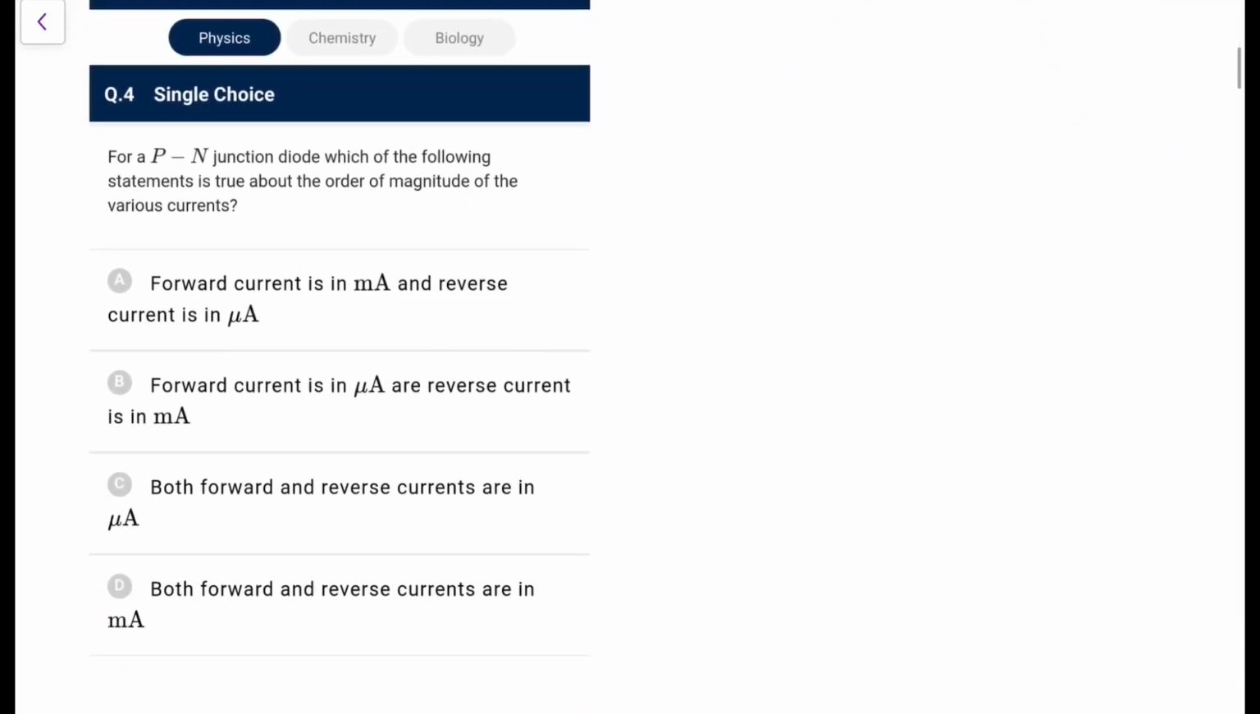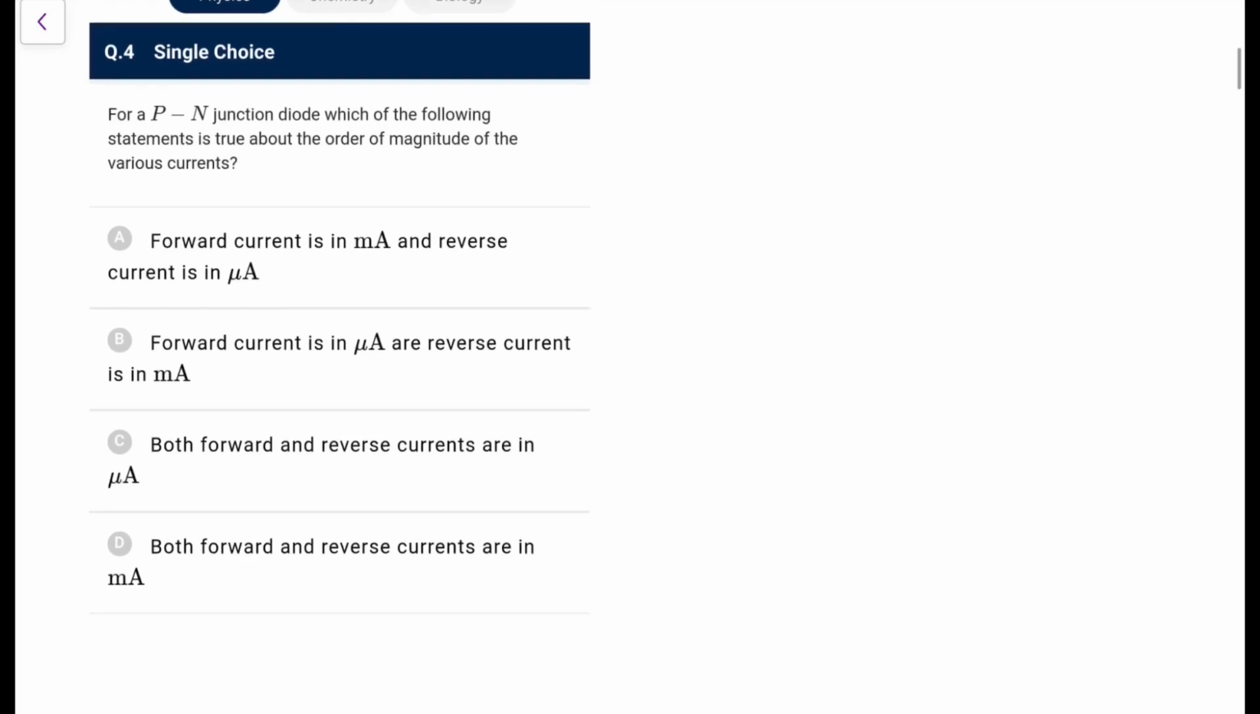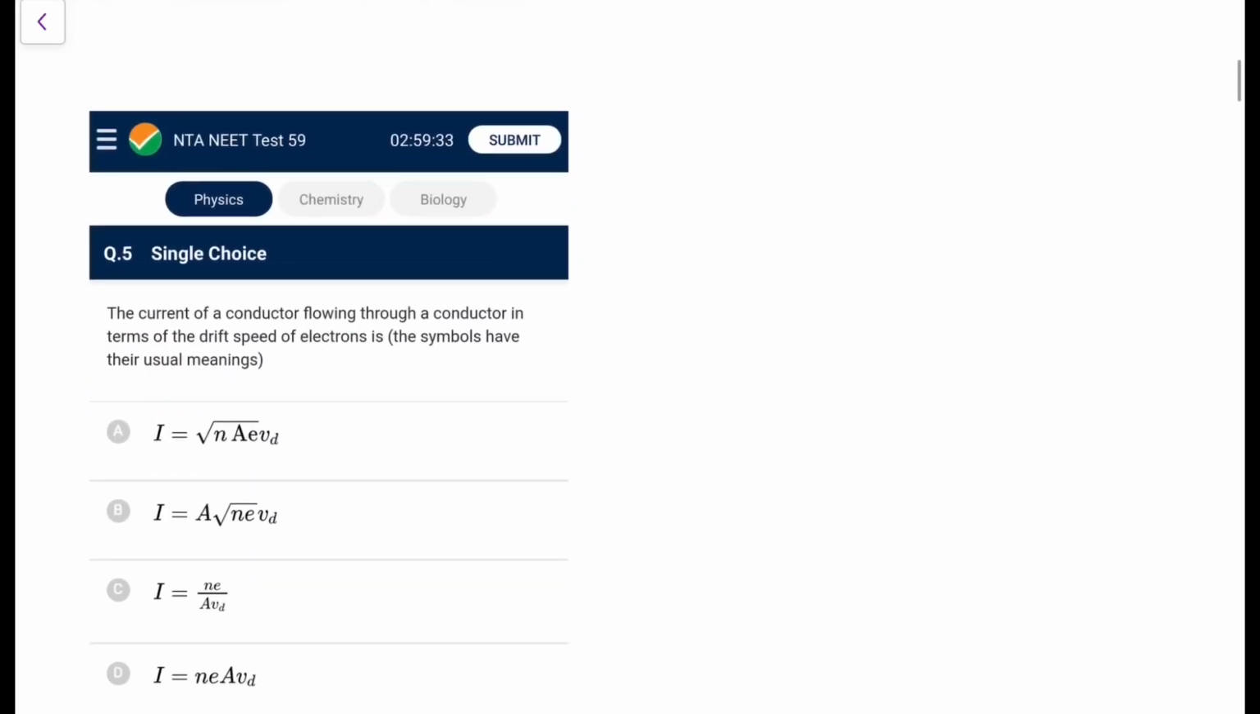Next, for a PN junction diode, which of the following statements is true about the magnitude of the various currents? Okay. Forward current is in milliampere, reverse is in microampere. Yes, this is what you have done in the experiment. Both in micro, forward in micro and reverse in milli, both in milli are wrong. So option A is the most appropriate one, an easy one for you. Next one, the current flowing through a conductor in terms of drift speed, you know I is equal to NeAVD. That's the easiest one you will get.